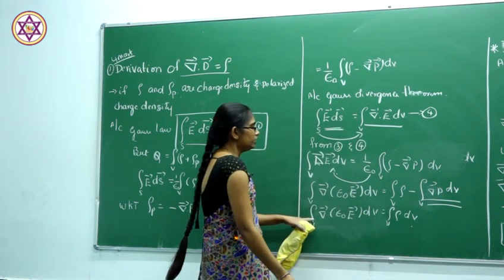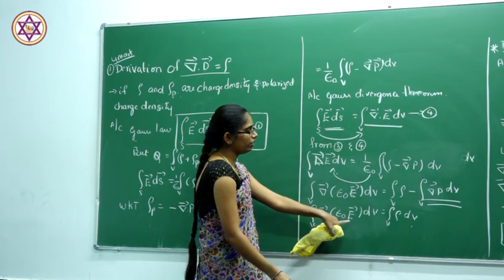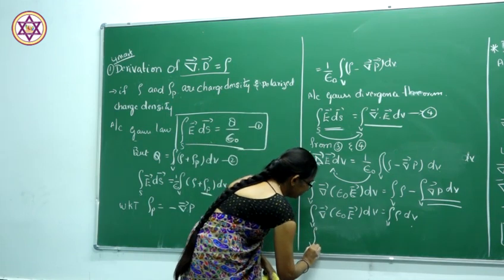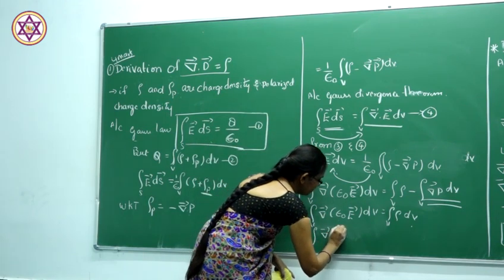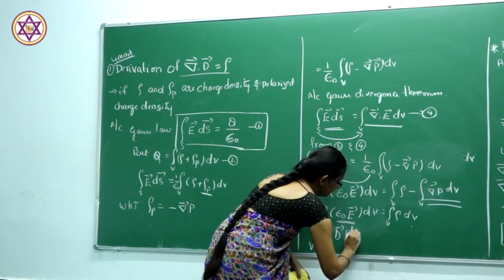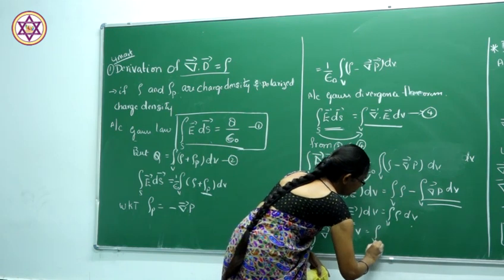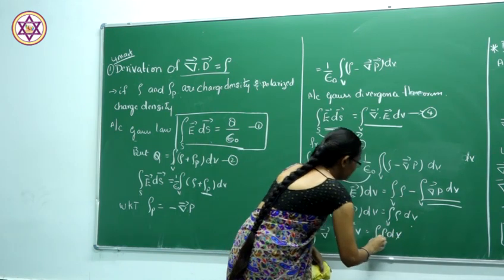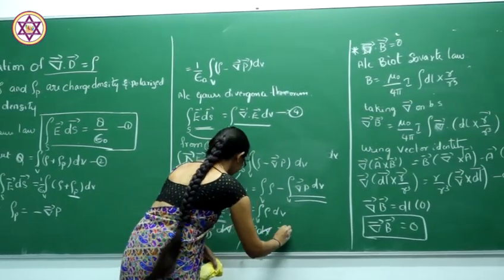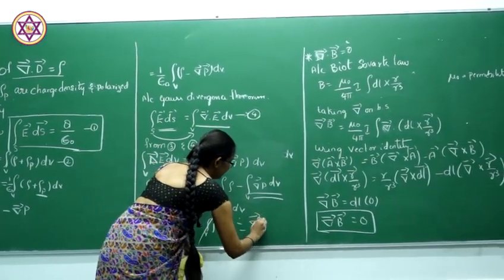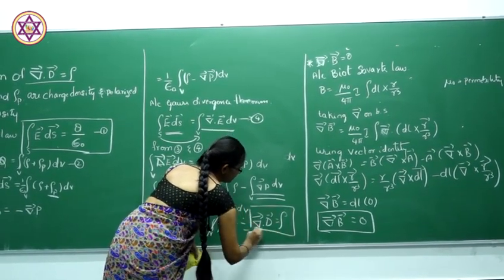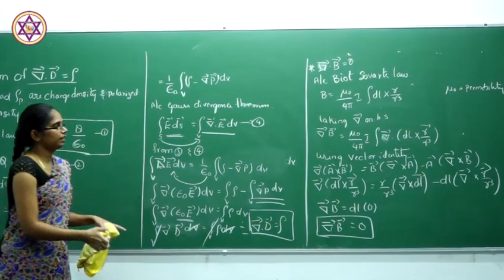So we neglect this term, and we are left with the volume integral of del dot epsilon naught E dV equal to the volume integral of rho dV. Here epsilon naught E will be given by capital D. So the volume integral of del dot D dV should be equal to the volume integral of rho dV. By cancelling dV and the volume integral, we are left with del dot D equal to rho. This is Maxwell's first equation.